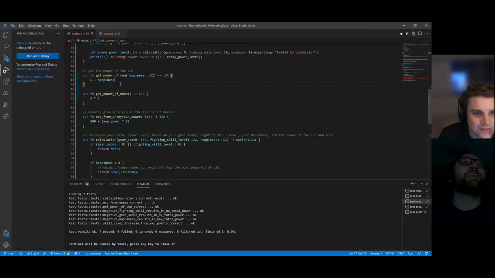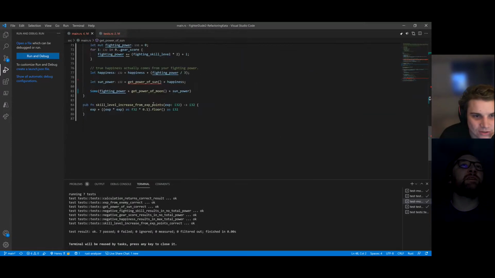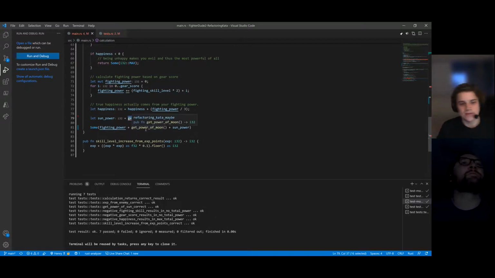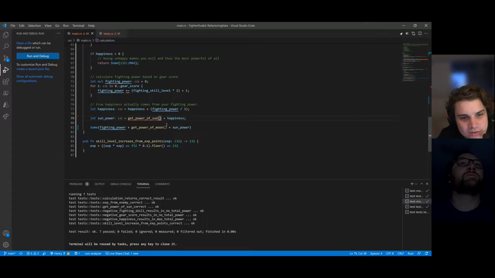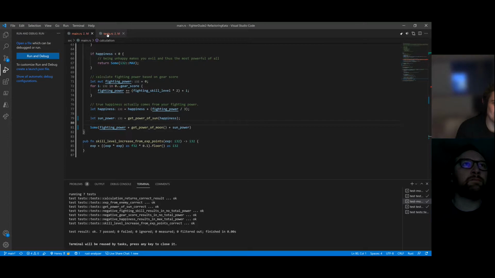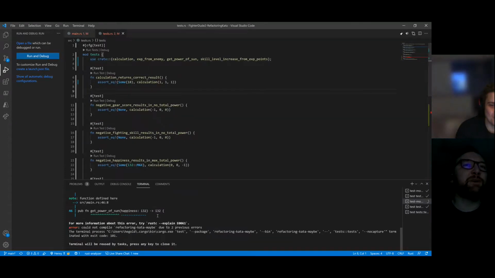All right. Okay. Let's go to the call site of get power sun, the one spot or a couple spots that we use it. I guess we also touch it in the tests. And we're leaning on the compiler now, so it's telling us. Yeah. So let's just shift happiness over into the parameter there as an argument. Okay, and then let's... Oh, it might be cheating to inline that. So let's keep going. Go to tests. Run the tests. I'm glad you said that because they failed.